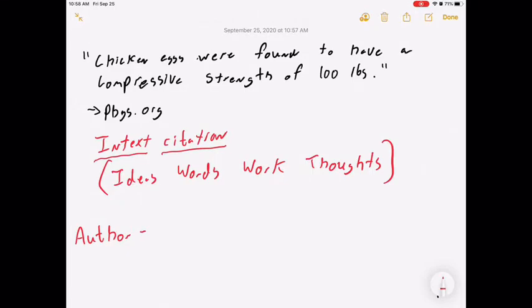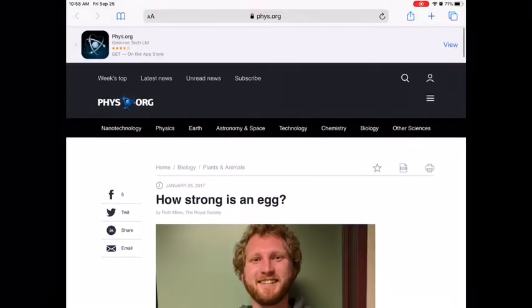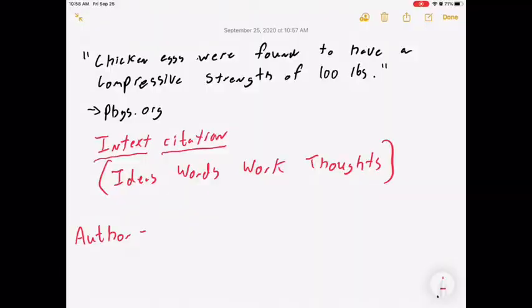So I'm going to go back to my website here. I'm going to go back to phys.org and I'm going to look for an author. Who wrote this? And there she is right there. How strong is an egg? Ruth Milne. So I need to make sure that when I'm doing my research, I write down the author's name. And this author was Ruth Milne.